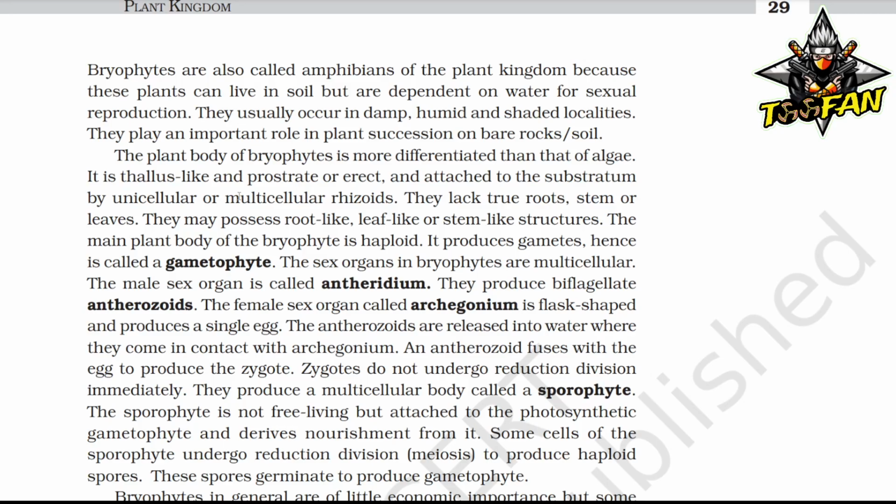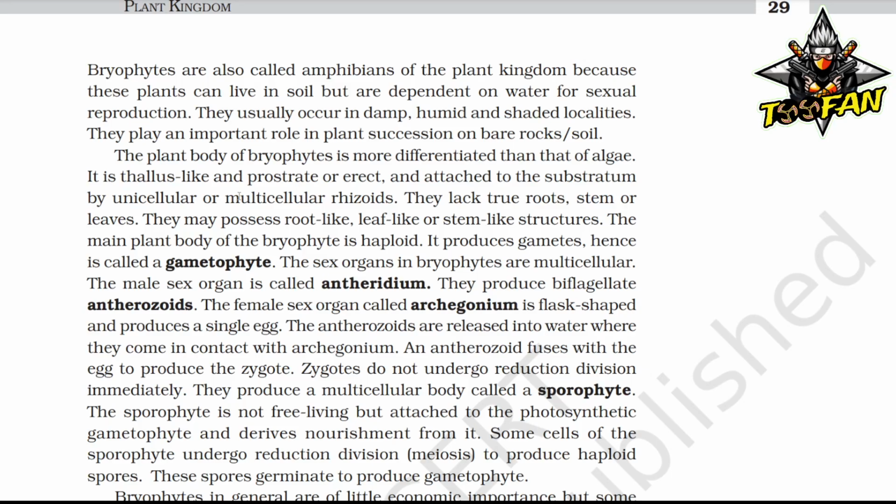They play an important role in plant succession on bare rocks and soil. The plant body of bryophytes is more differentiated than that of algae. It is thallus-like and prostrate or erect, and attached to the substratum by unicellular or multicellular rhizoids. They lack true roots, stems, or leaves. They may possess root-like, leaf-like, or stem-like structures.